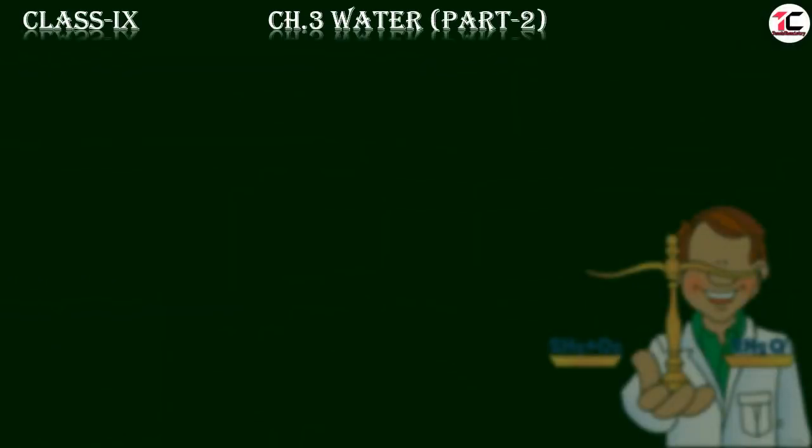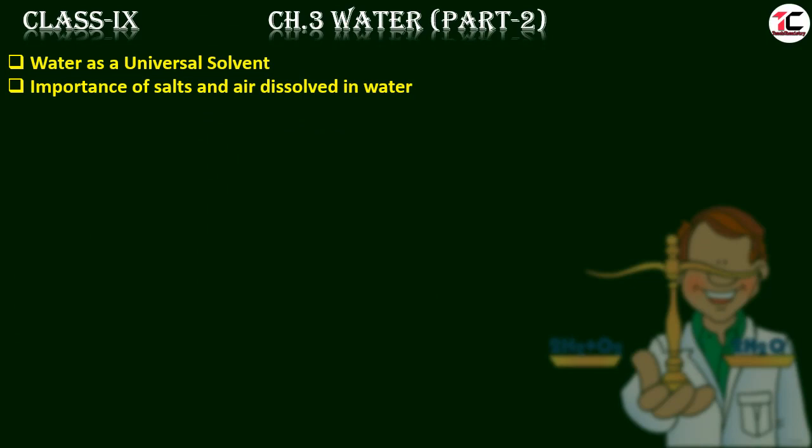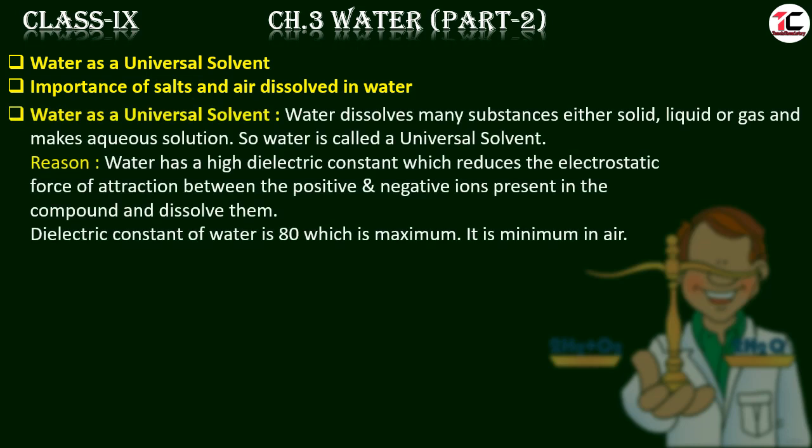Morning students, let us continue the chapter Water, and today I am going to explain to you water as a universal solvent and the importance of salts and air dissolved in water. Water as a universal solvent. Water dissolves many substances, either solid, liquid or gas, and makes an aqueous solution. Here, any solution made in water is called an aqueous solution. So water is called a universal solvent.